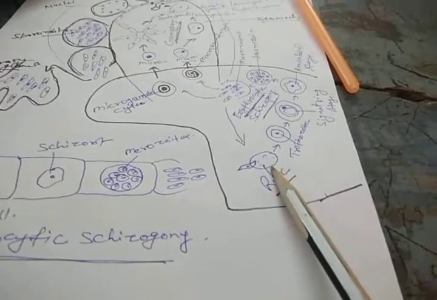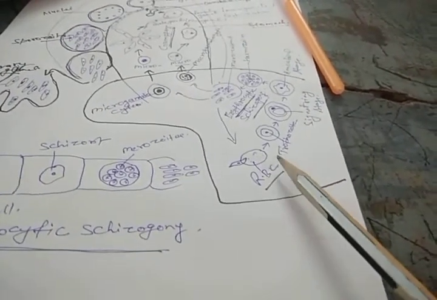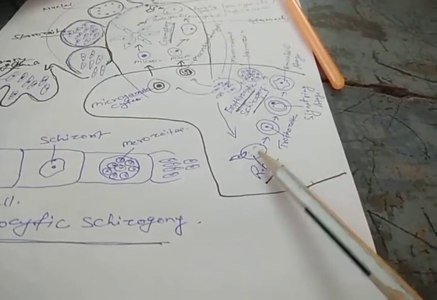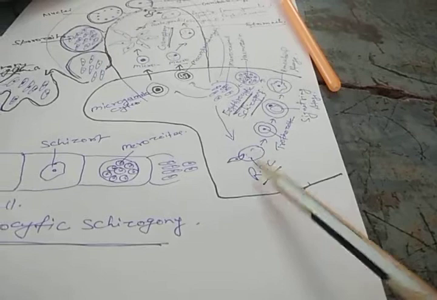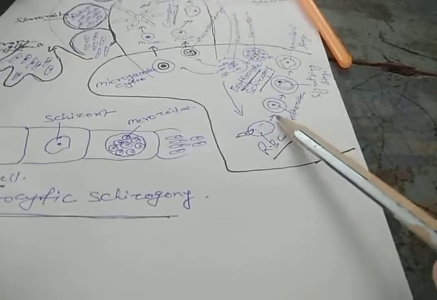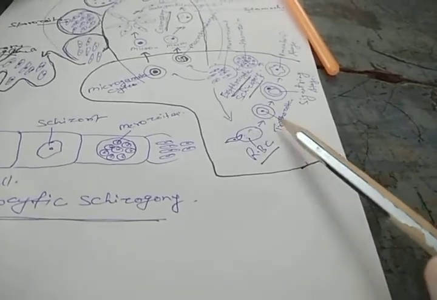and attack the RBC. Now you can see that this is the RBC. These merozoites enter into the RBC, and in the RBC they feed on the hemoglobin and increase in size. This actively feeding stage is called the trophozoite stage.